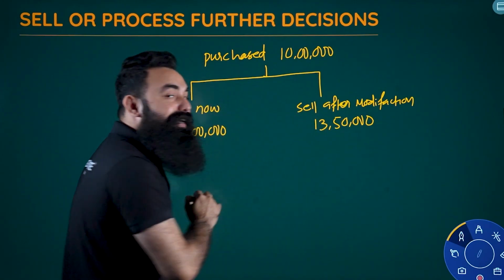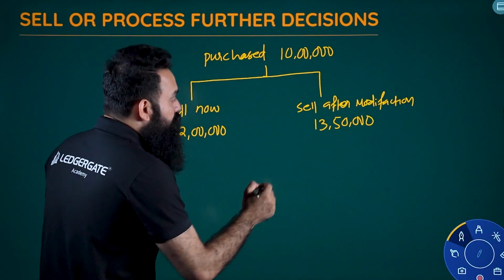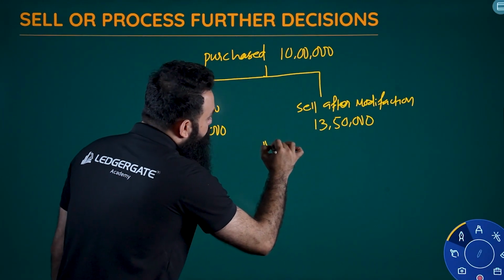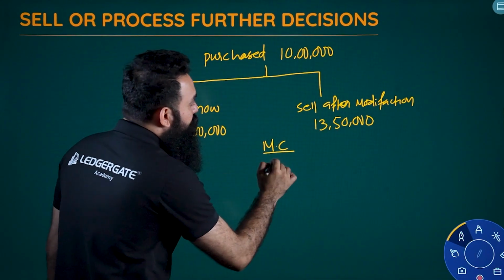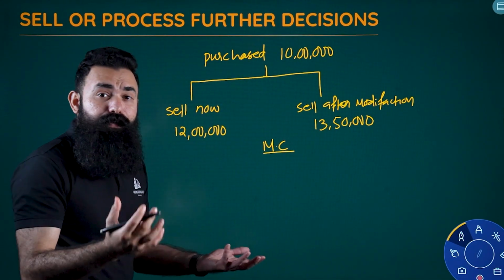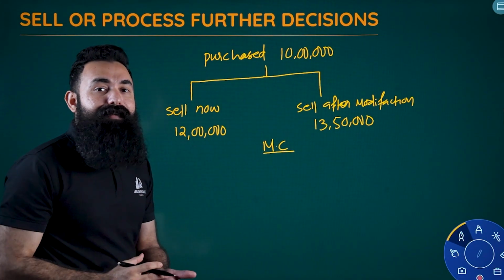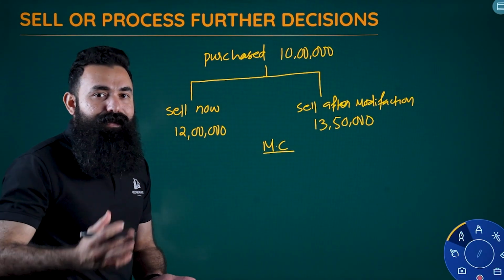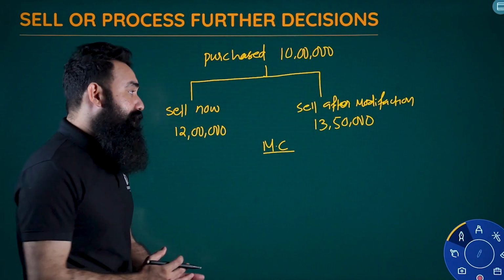Not only incremental revenue, but also incremental cost we can expect. Say, for example, after buying the car, we can have a ceramic coating, and we can change the tires, and plenty of modification we can expect.